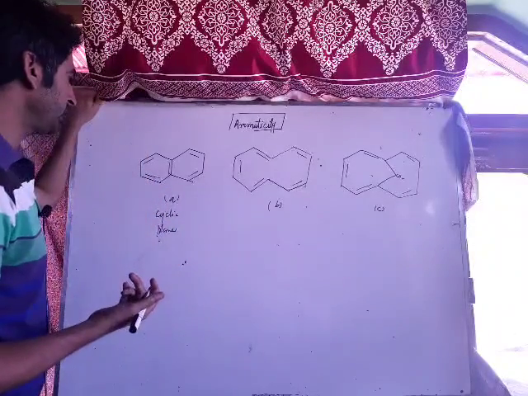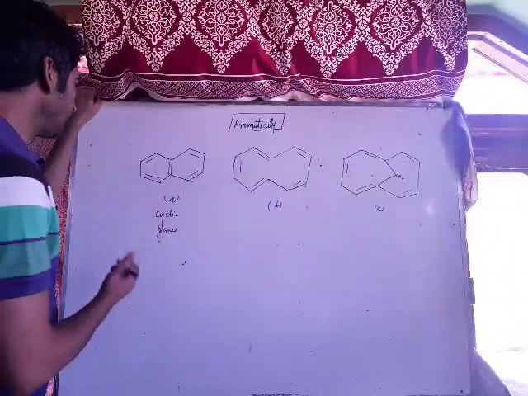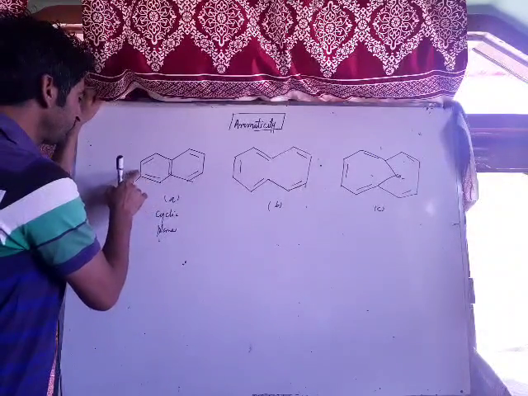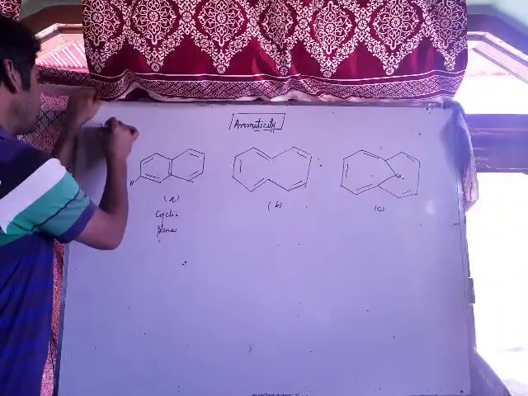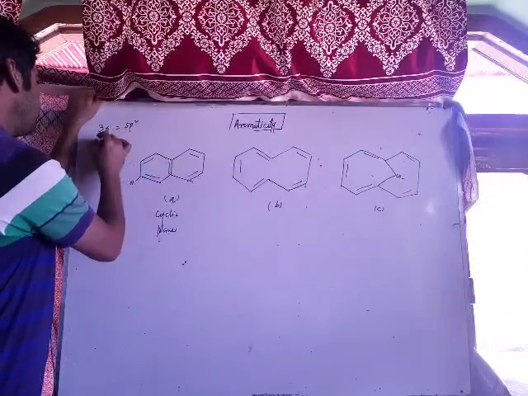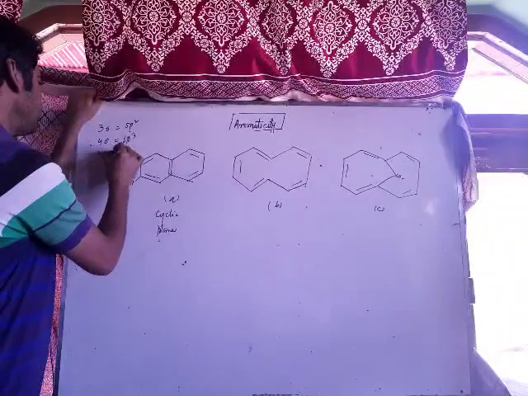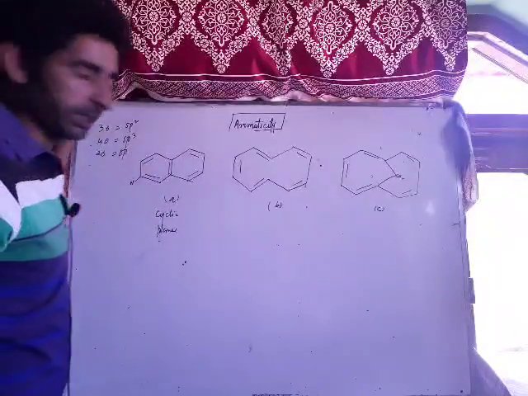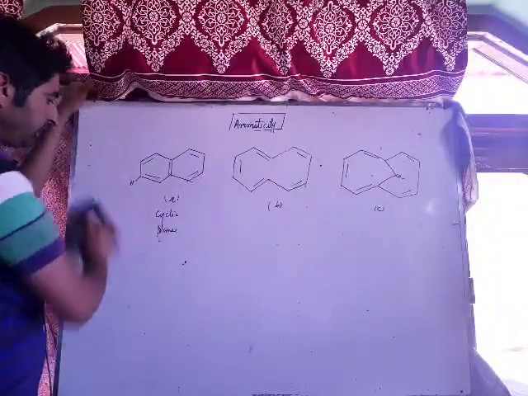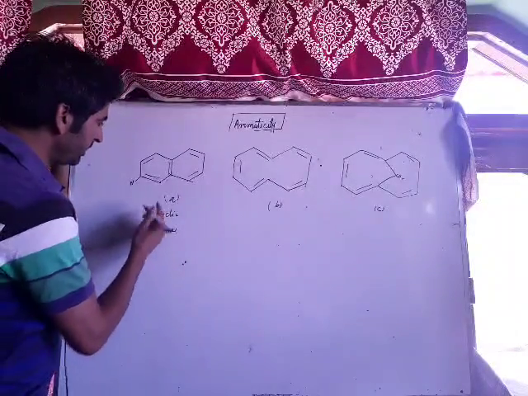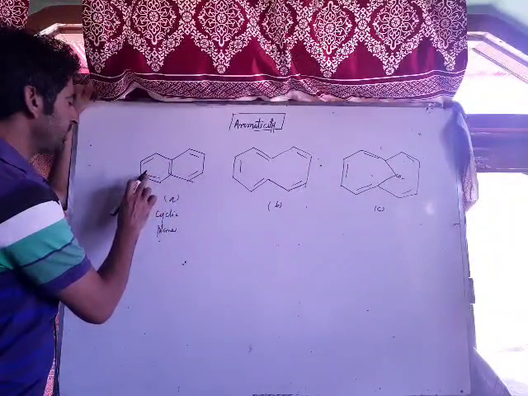I have shown you how to find sp2. We count the number of sigma bonds. For example, here 1 sigma bond, 2 sigma bonds, 3 sigma bonds. If 3 sigma bonds come, then sp2. If it comes out to be 4 sigma bonds, then sp3. If it comes out to be 2 sigma bonds, then sp. If we have sp2 and sp3 hybridization, then the compound is planar. It's planar. It is cyclic. It's conjugated. There is extended conjugation.